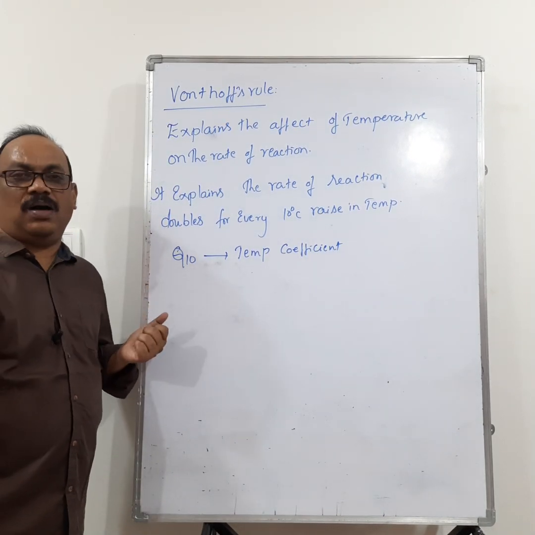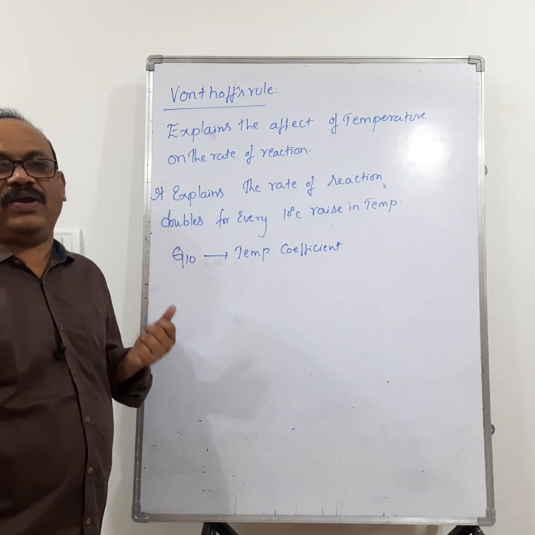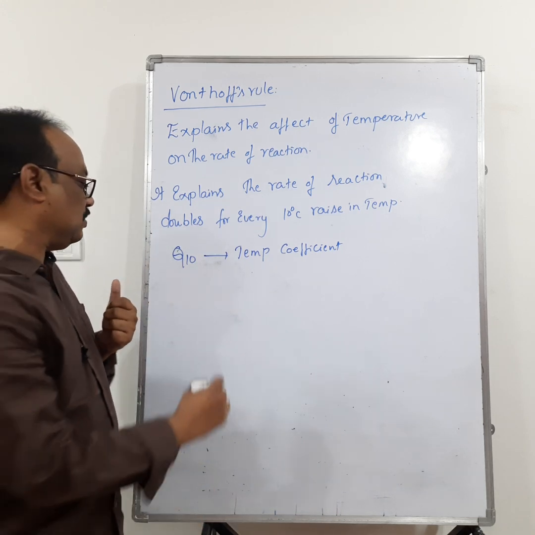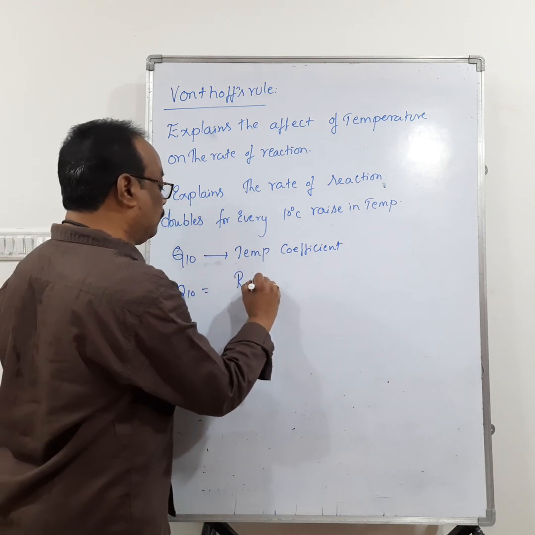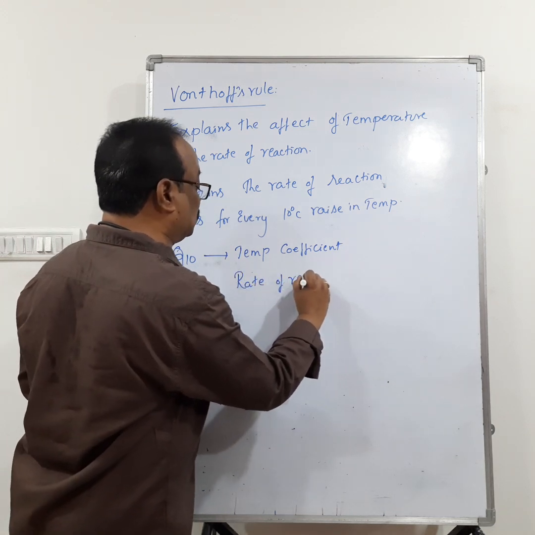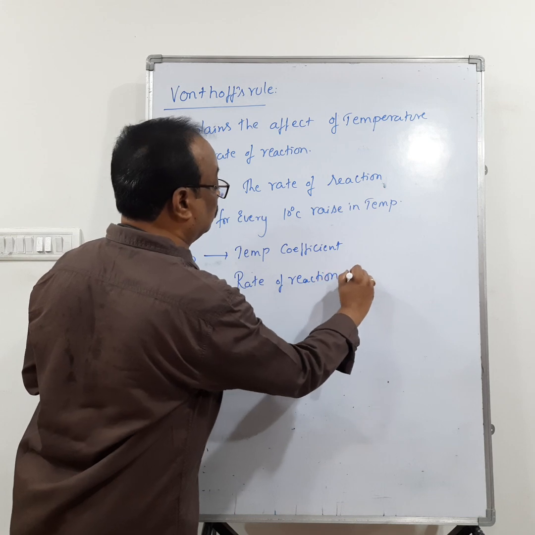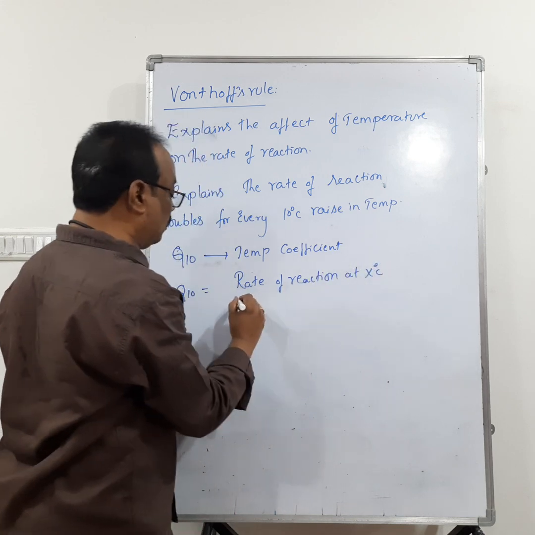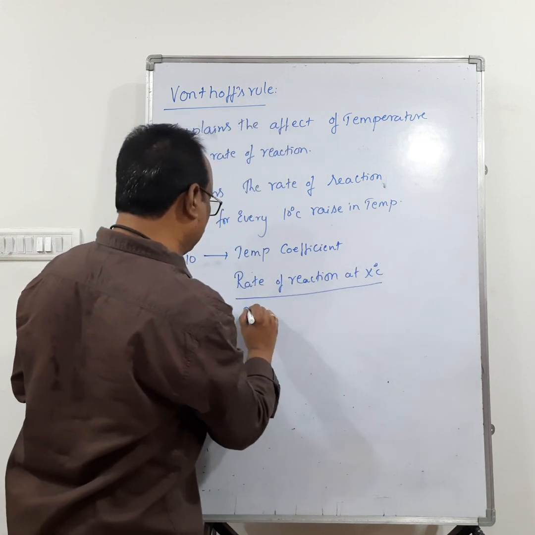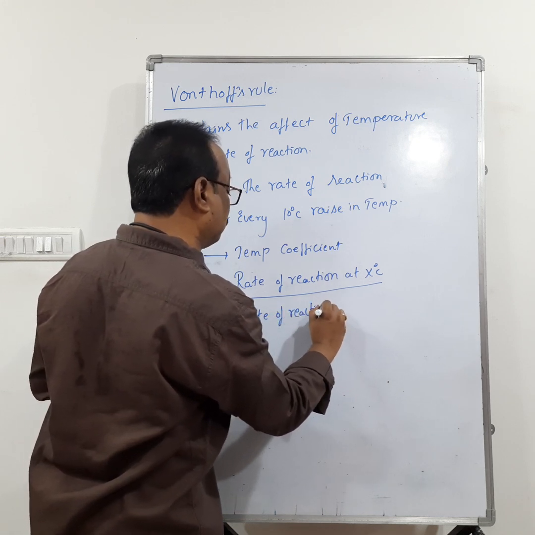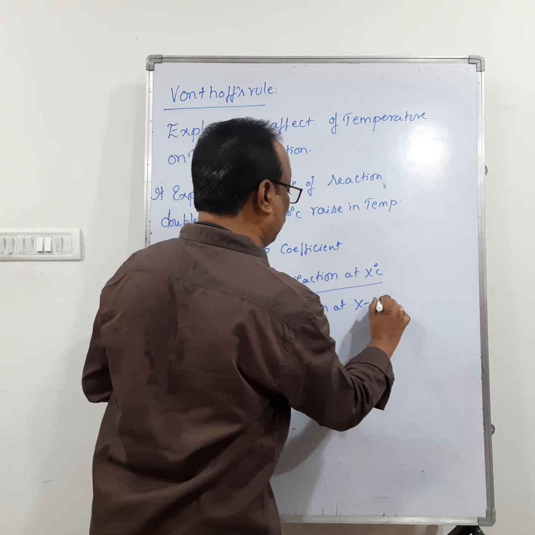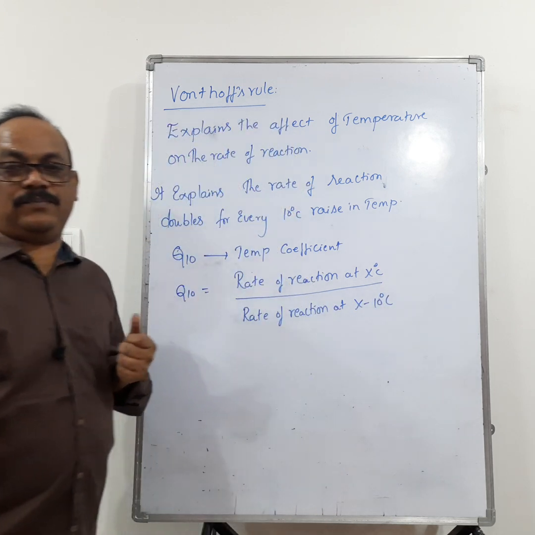Now, what is the formula to find out Q10 of an enzyme controlled reaction? Q10 equals the rate of reaction at x degrees centigrade divided by the rate of reaction at x minus 10 degrees centigrade.